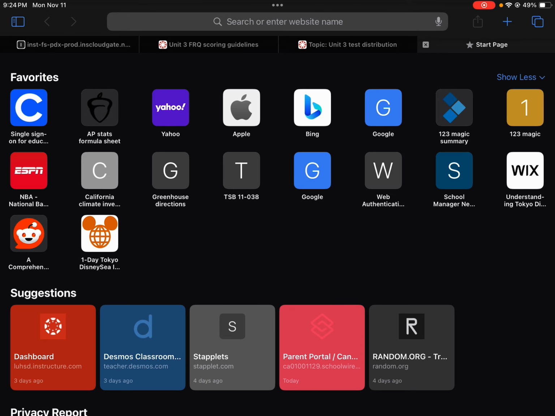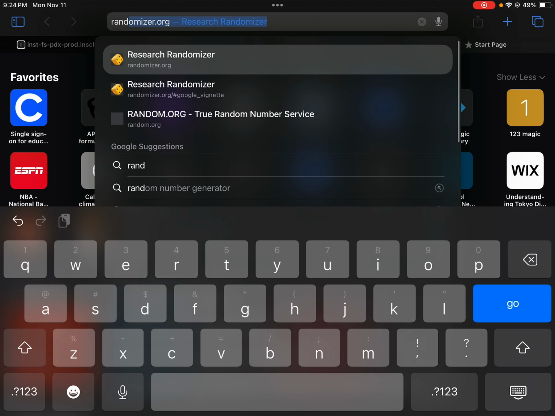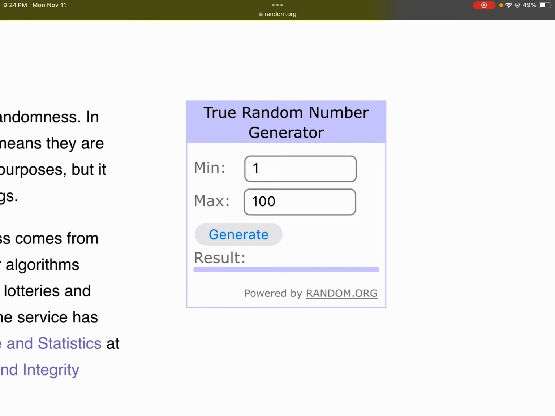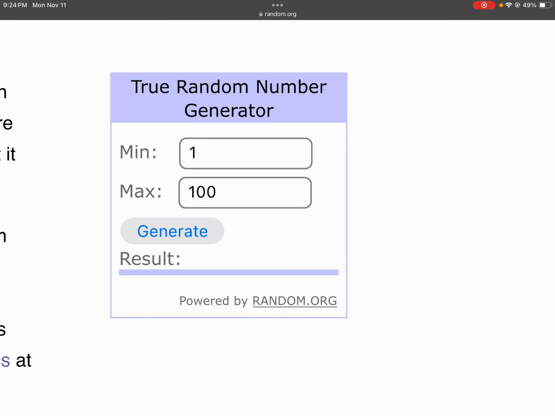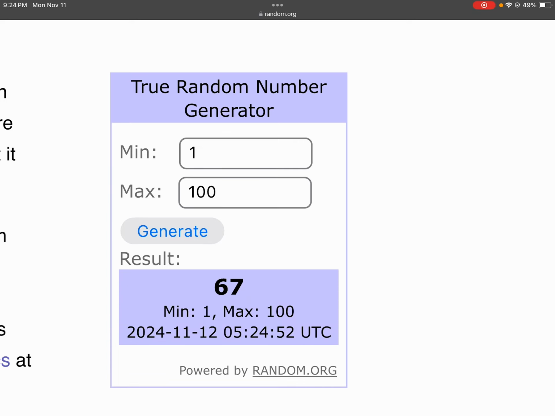Let's go to our favorite website. Okay, so look, it's already set up. Min 1, max 100. And so we would just hit this 50 times. So that'd be like a miss. That'd be a miss. That'd be a make. That'd be a miss. That'd be a make. And so on, right? So we would generate 50 numbers to represent the 50 shots. Repeats would be okay because we want every shot, every time we hit this button, to have a 56% chance of a made shot.